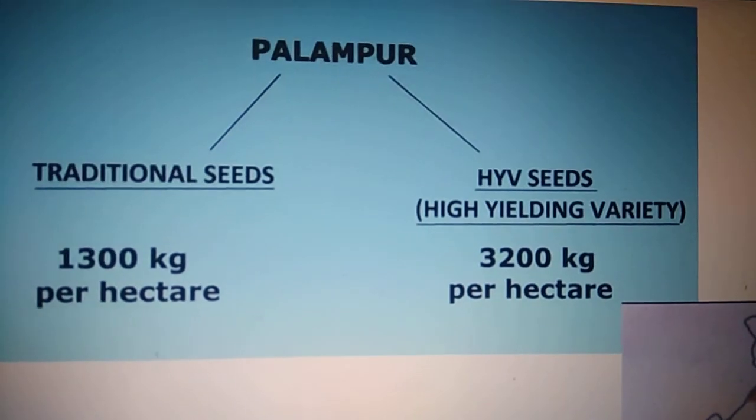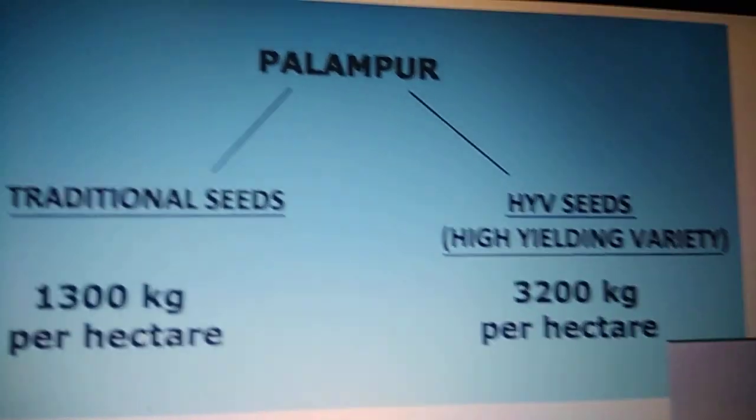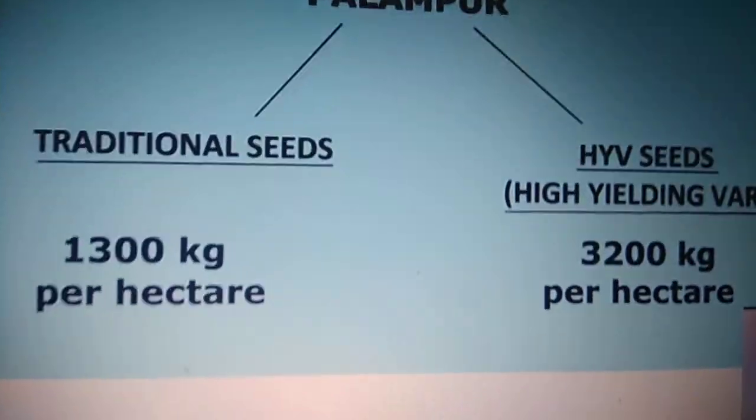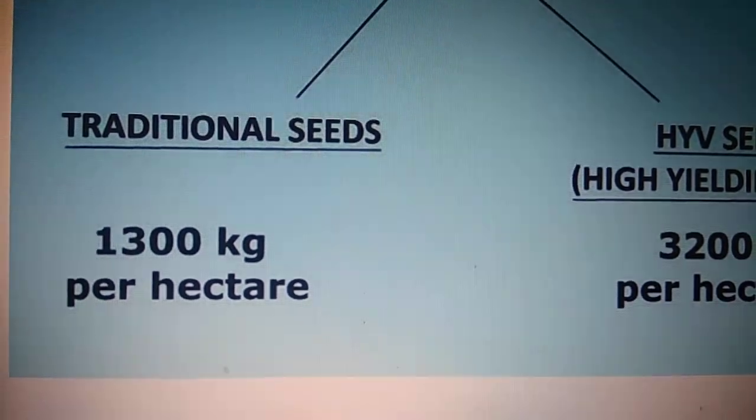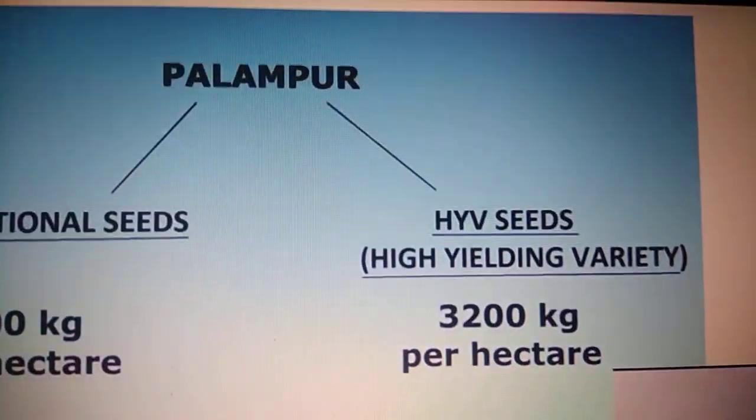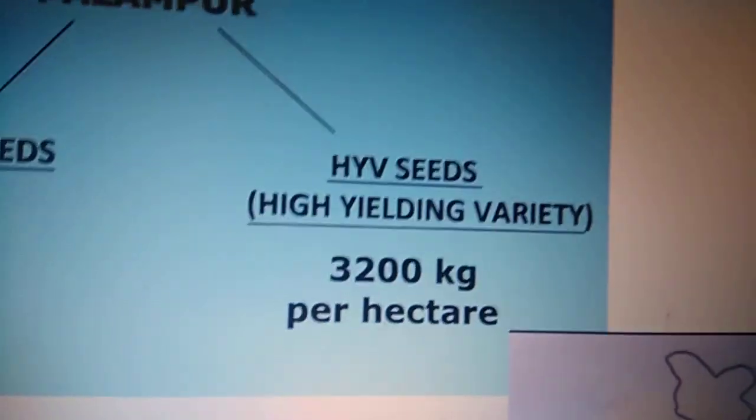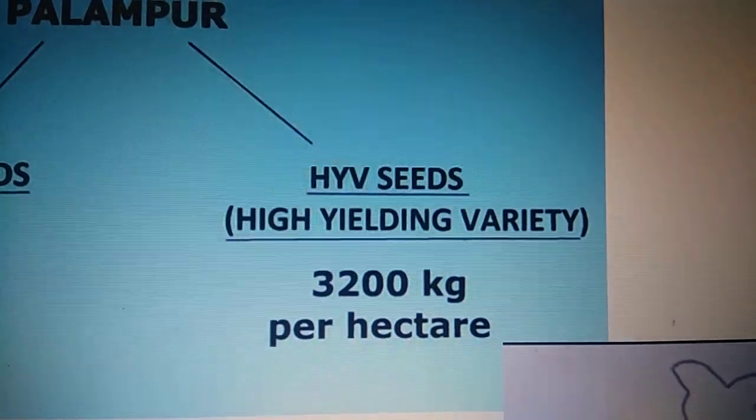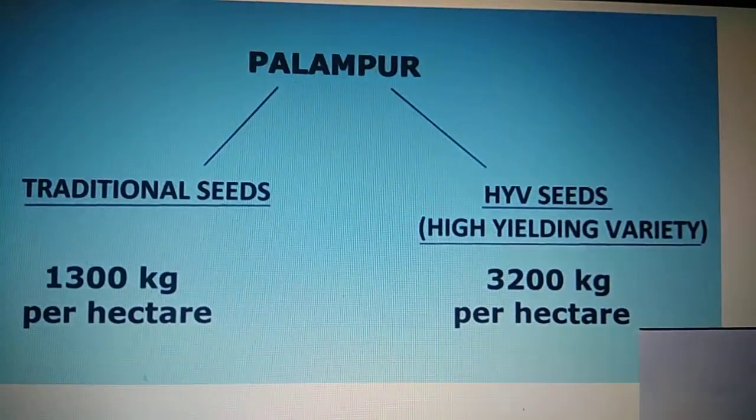Now children, we will see that even in Palampur, production increased because of the Green Revolution. Earlier they were using traditional seeds and growing 1300 kgs per hectare. Hectare is a measurement of land. But when they started using HYV seeds, it almost tripled, to 3200 kgs per hectare. So you can see the difference with the Green Revolution.